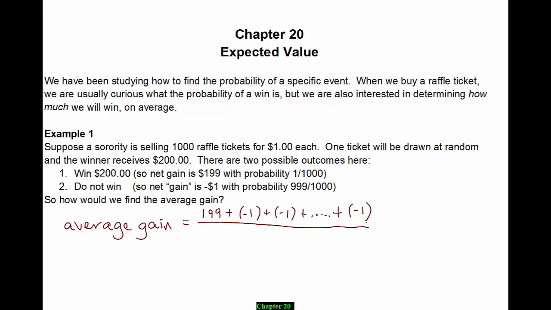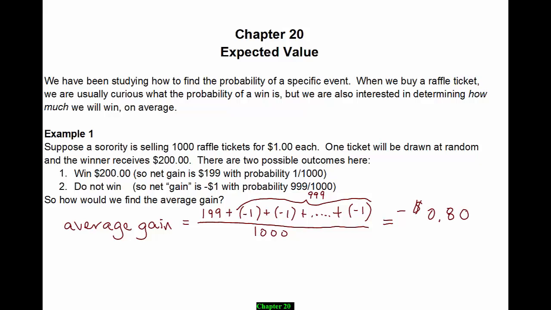And how many minus ones are there? How many people lose their dollar? Only one winner out of the 1,000, so 999 lose their dollar. And how many total possible outcomes are there that we just added up? There's 1,000 of them. 999 who lose their dollar and the one person who gains the $199. So that's the way we've always computed average before. And I would like you to practice punching that in on your calculator. But I've punched it in on mine, and it comes up to be minus 80 cents.